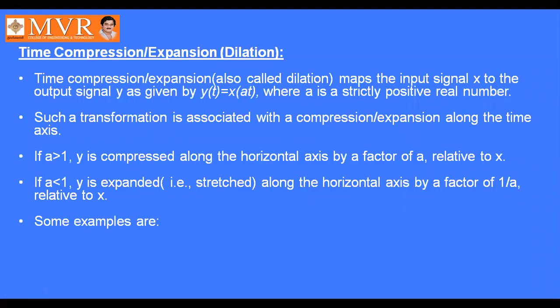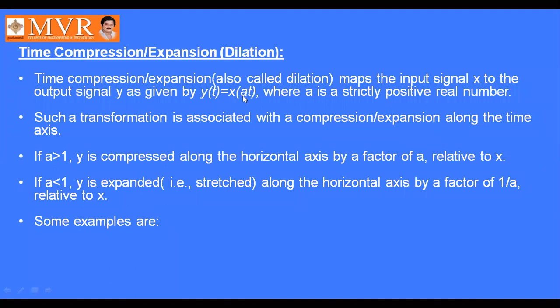Okay. Next, time compression or expansion is also called dilation. Time compression or expansion maps the input signal x to the output signal y, and this is the mathematical representation: y of t is equal to x of at, or 1 by a into x of t.